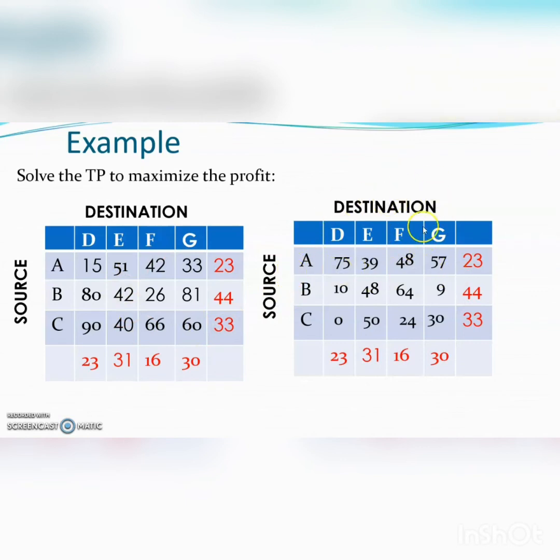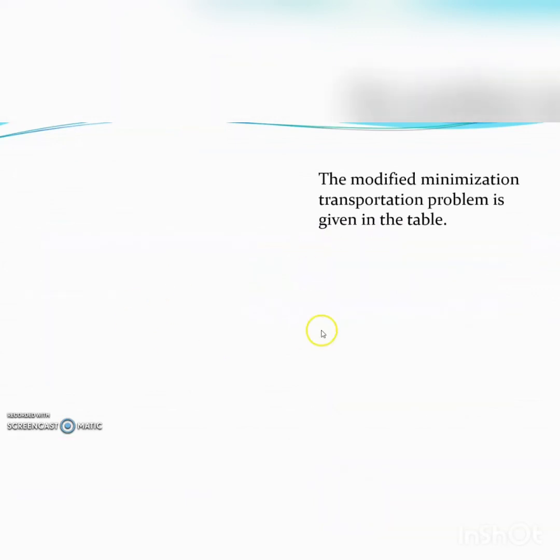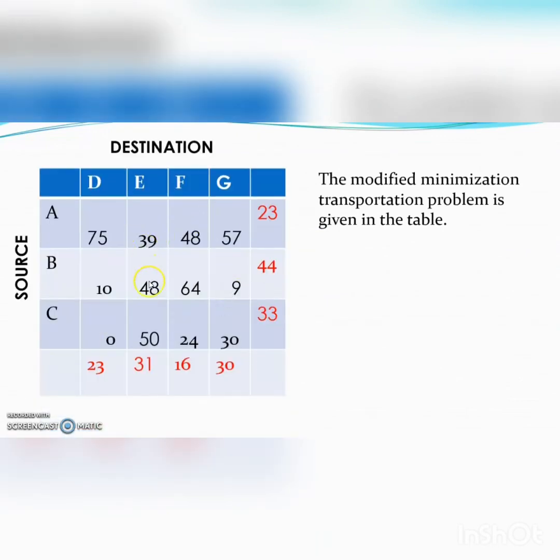Now this can be treated as a minimization transportation problem, and we can solve it using any one of the methods discussed earlier. So the modified minimization transportation problem is given by this table.